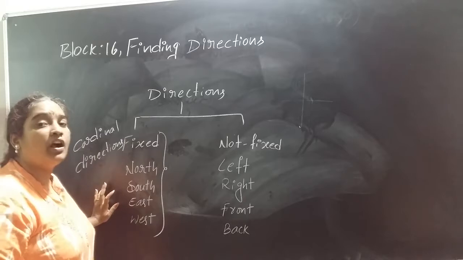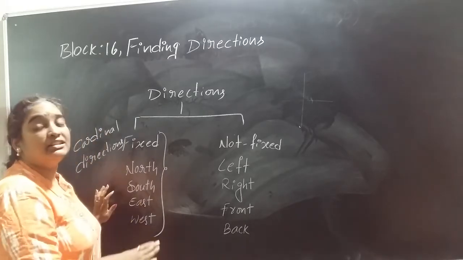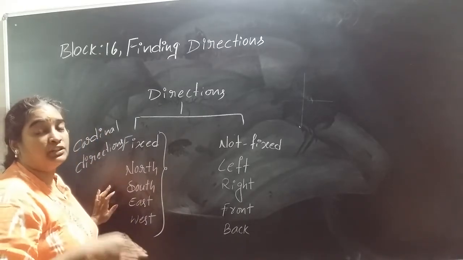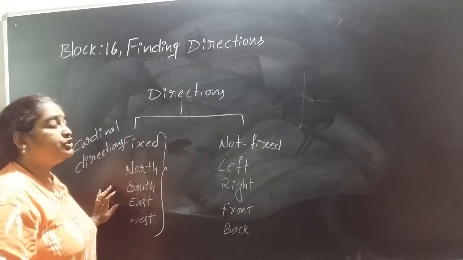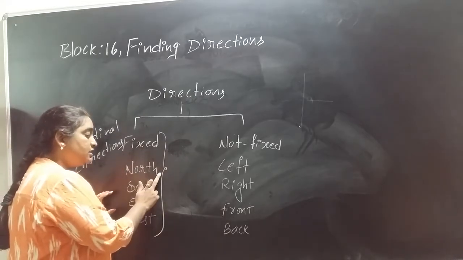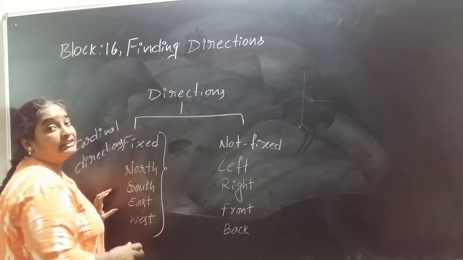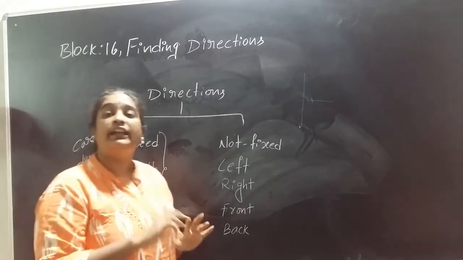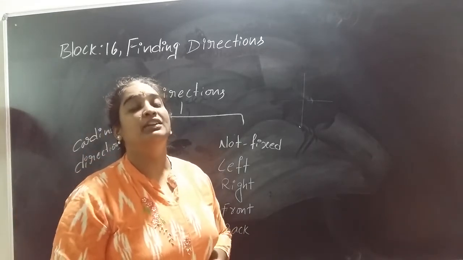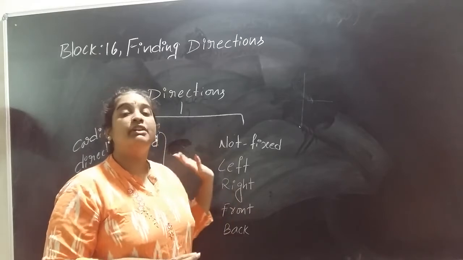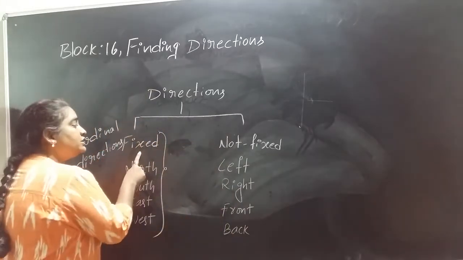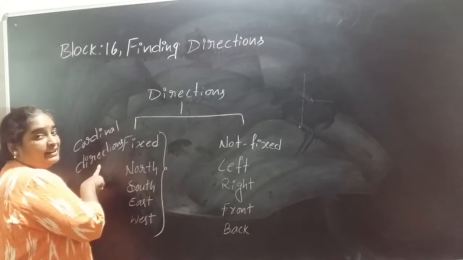Why do we call them cardinal directions? It means these directions will never change their position even if we change our position. If we know which is north, south, east, west, then it is very easy to find out any location, any place, any person, any address. That's why we call them fixed directions and cardinal directions.